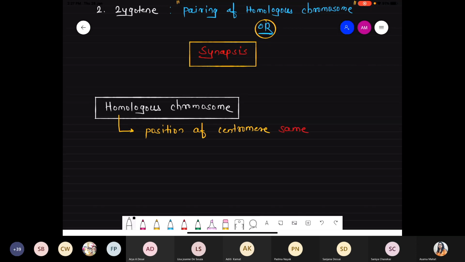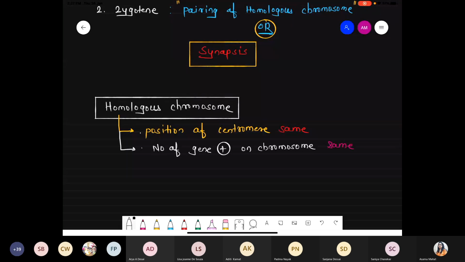Number second, homologous chromosomes have the same number of genes present on the chromosome. That part is also the same.